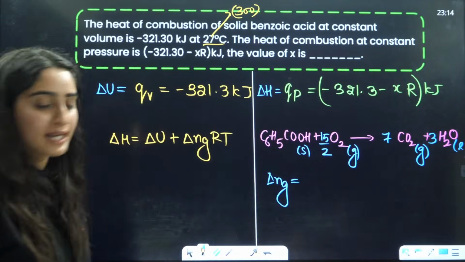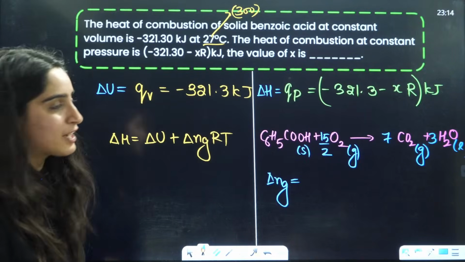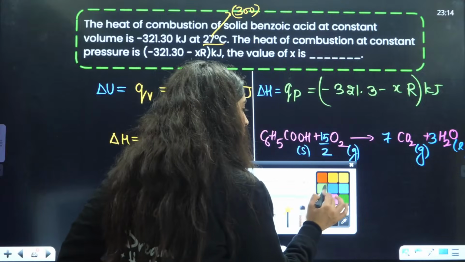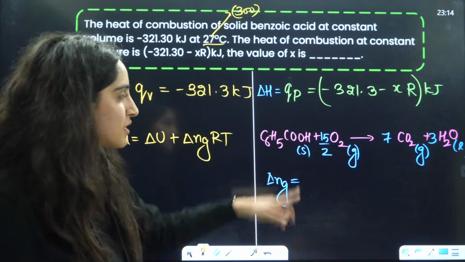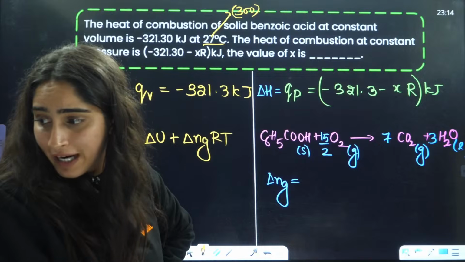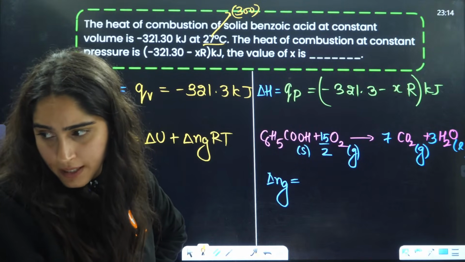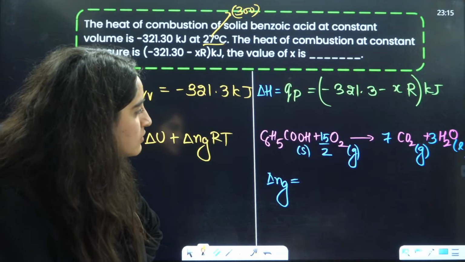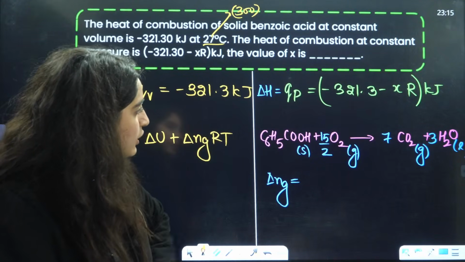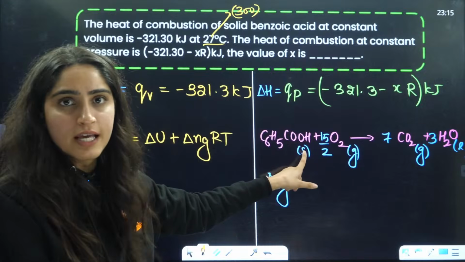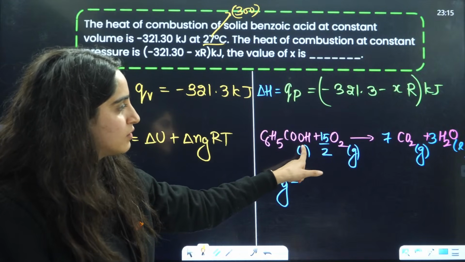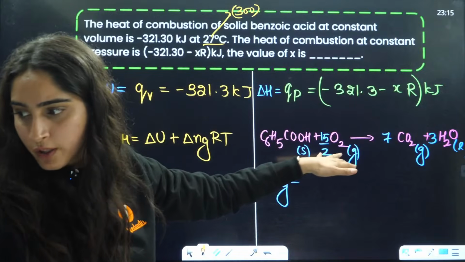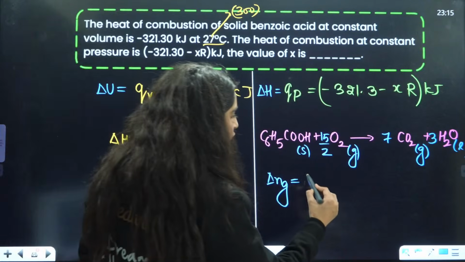Okay, so what will be the value of delta Ng, everybody? Only see the gaseous products, okay? Don't see the liquid and solids. What will be the value of delta Ng? 15 plus 3, 18. Where is it 18? 3 need 2. 15 to 15, 16, 17. Okay, here it is 7 to 14, 15, 16, 17. 17 only we are getting. So it will be 15.